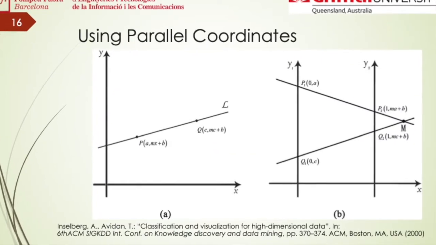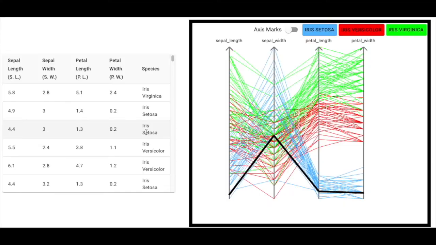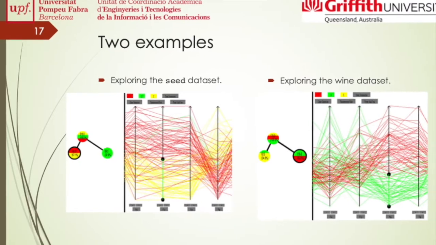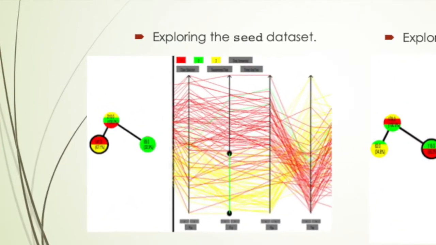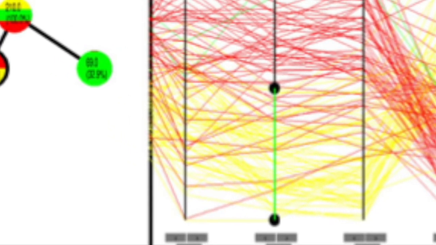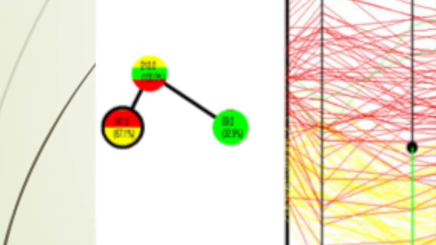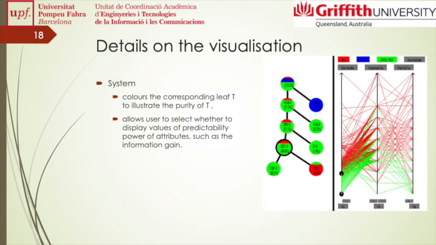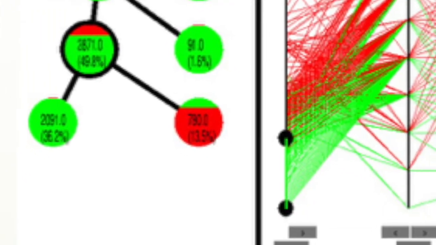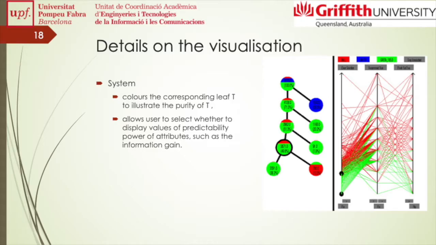This is where parallel coordinates come into place. For example, we can explore a data set. A particular case is drawn as a polyline from left to right, where the value on each attribute defines a point on that axis. We can choose, highlighted in green, a certain range of values. Those values that satisfy that test are used in a node to split the training set. This is an example of a highlighted node, the corresponding test that splits a large proportion of green cases.